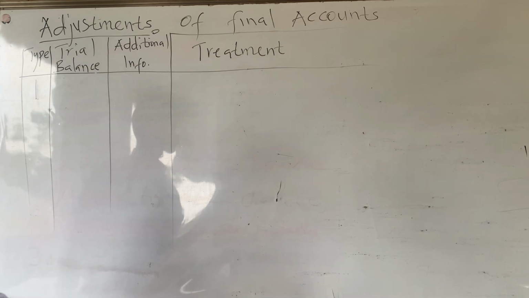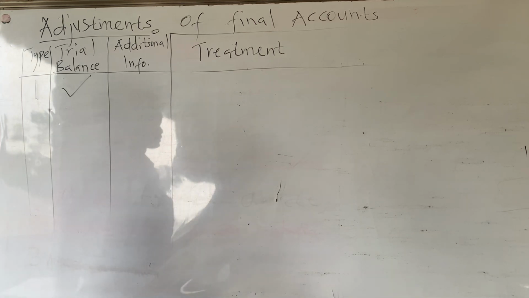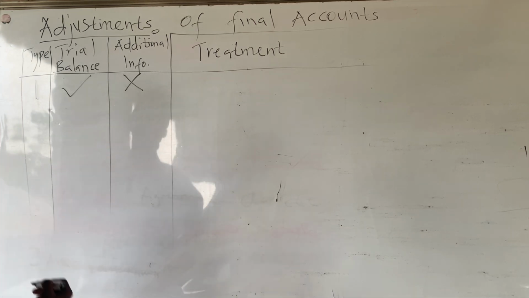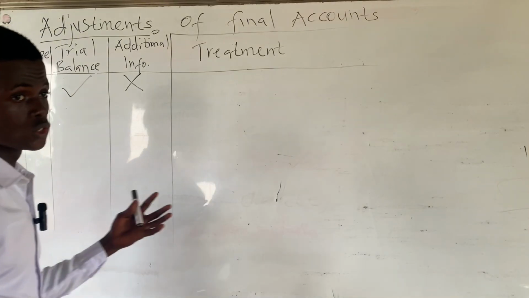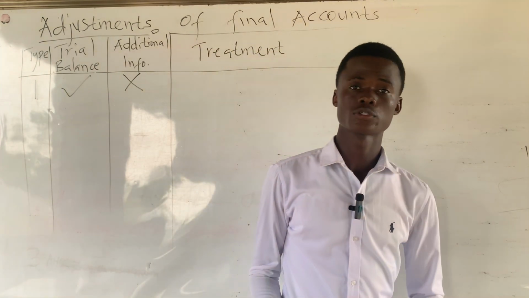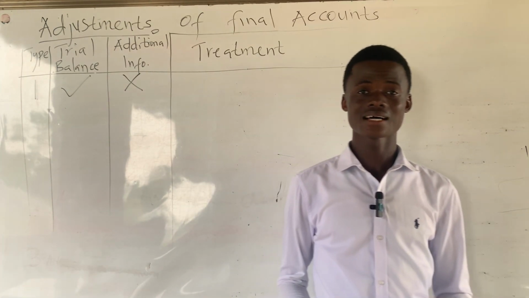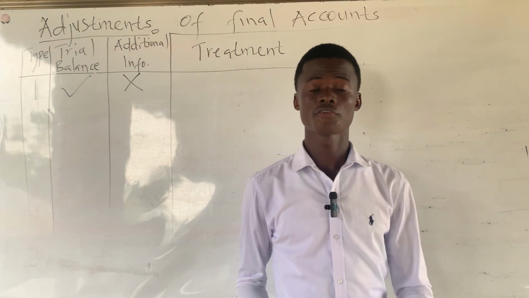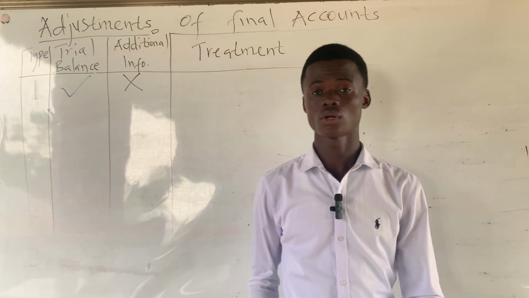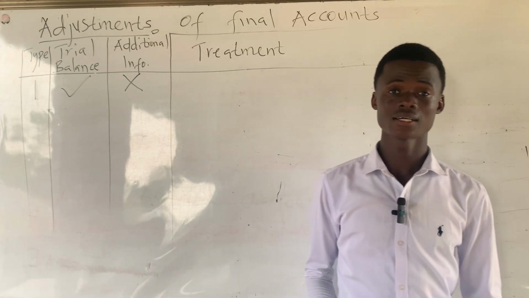And we said type 1 is when there is provision for doubtful debt only in the trial balance, but no provision for doubtful debt in the additional information. So let's use this to represent when there is provision for doubtful debt in the trial balance. So how will provision for doubtful debt that's only in the trial balance be treated in our final accounts of a sole proprietorship? I know most people will treat provision for doubtful debt that's only on the trial balance as indirect expenses. That's they will debit the profit or loss account with the provision for doubtful debt that's on the trial balance. But the actual treatment of provision for doubtful debt that's only on the trial balance is that